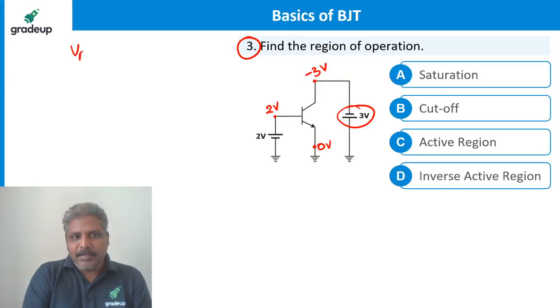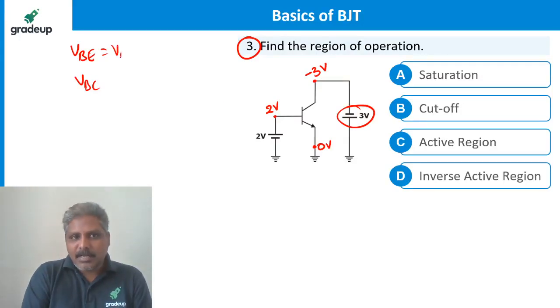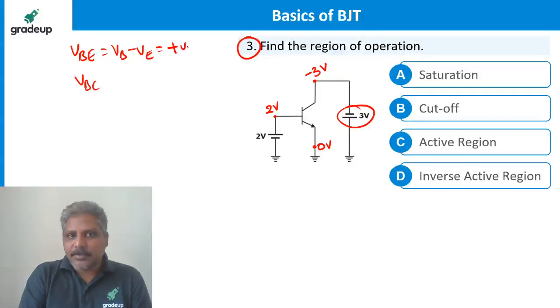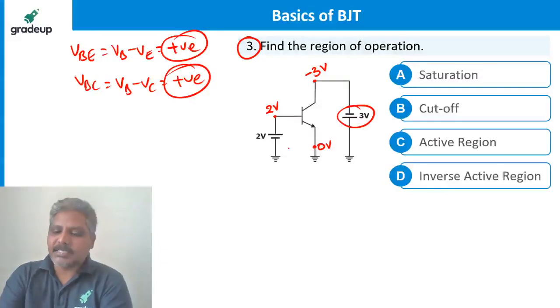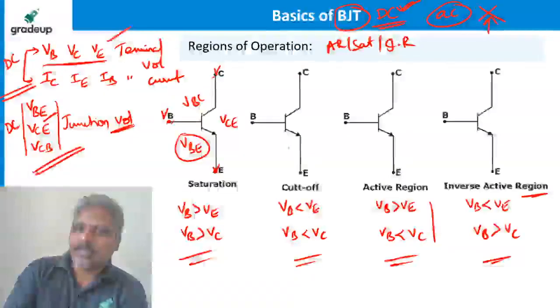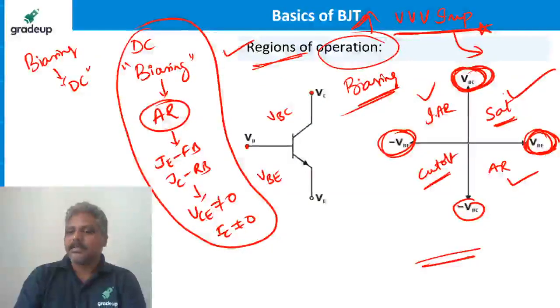Otherwise, you find the VBE value and VBC value. What is VBE? VBE is nothing but VB minus VE. Is it positive or negative? Obviously, it is positive. What is VBC? VB minus VC. Is it positive or negative? 2 minus of minus 3 is positive. VBE is positive, VBC is also positive. What is the region? Saturation.